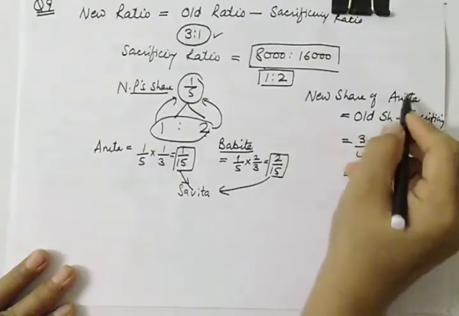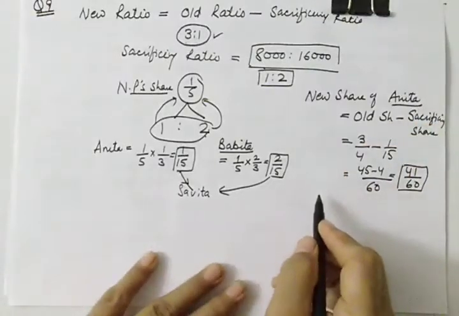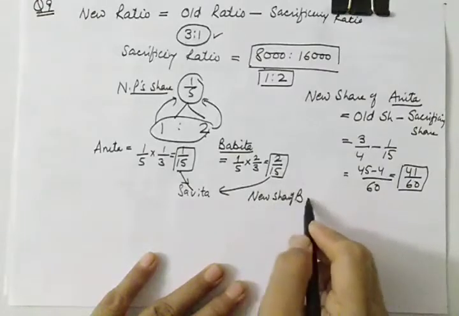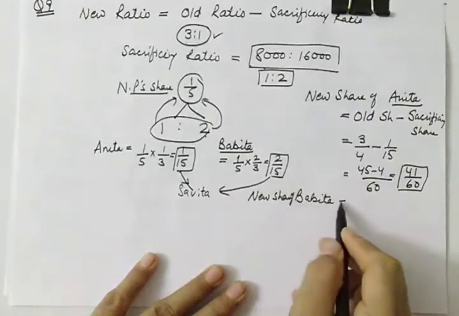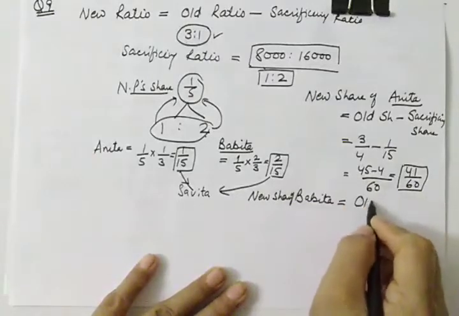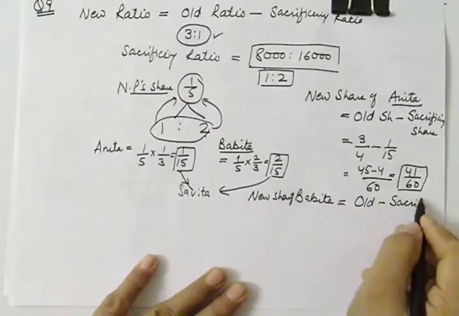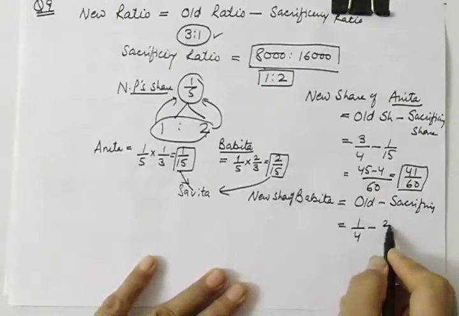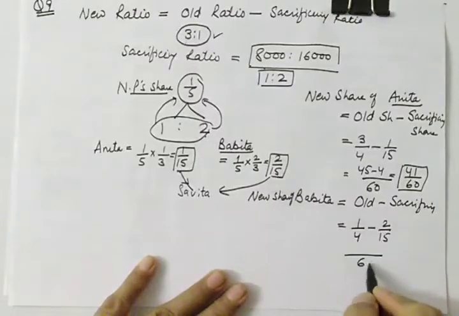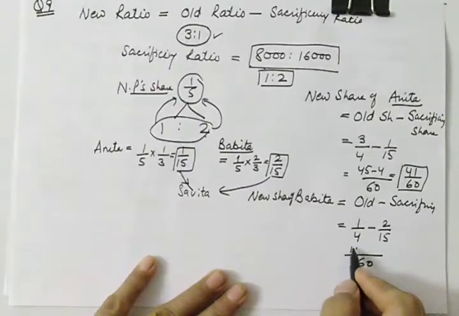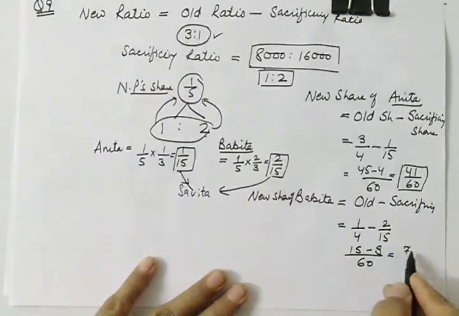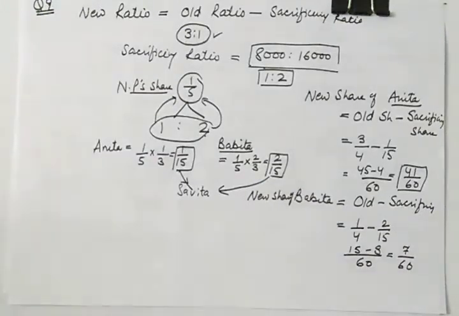Let us calculate in a similar manner the new share of Babita. It will be the same formula, old minus sacrificing share. Old is 1/4 minus 2/15, LCM 60, so it will be 15 minus 8, which is 7/60.